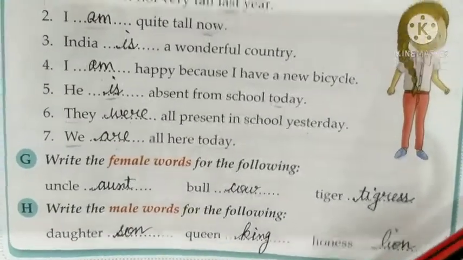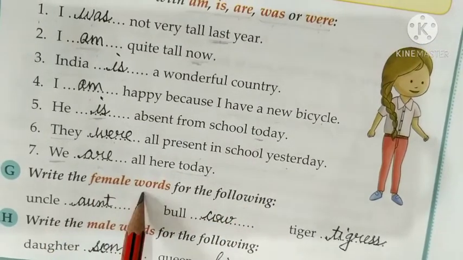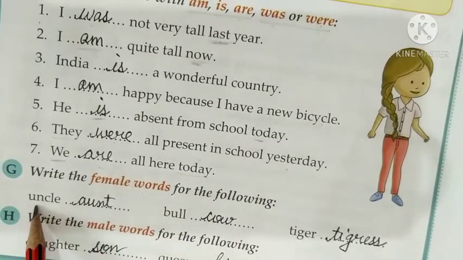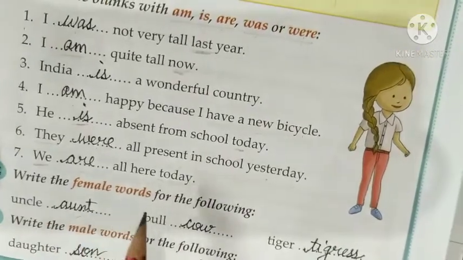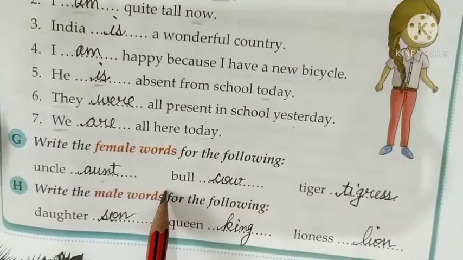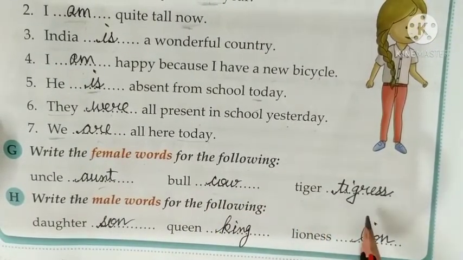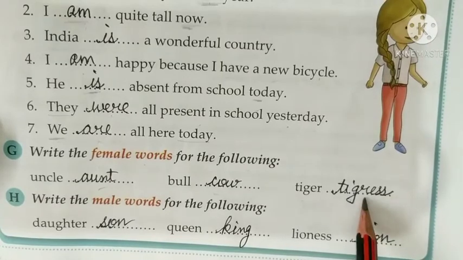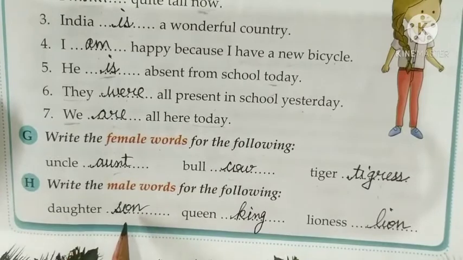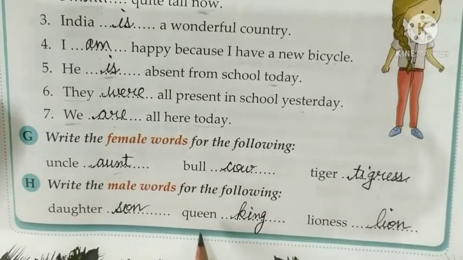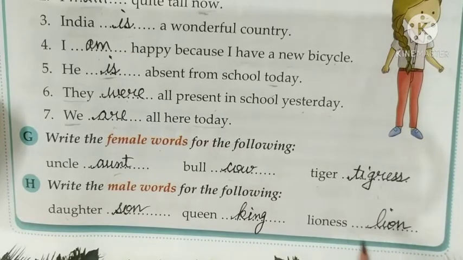Next, children, G1 is write the female words for the following. Female words you have to write. So uncle is a male word. What is a female word? Aunt. A-U-N-T. Aunt. Bull is a male word. Female word is cow. C-O-W. Cow. Tiger. Tigress. T-I-G-R-E-S-S. Write the correct spelling. Daughter. Son. S-O-N. Son. Queen. King. K-I-N-G. King. Lioness. Lion.